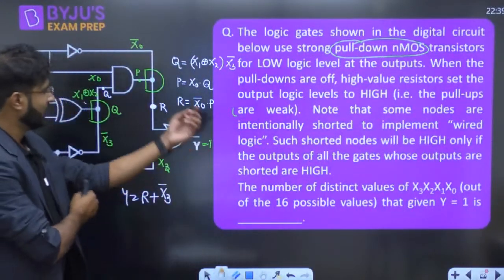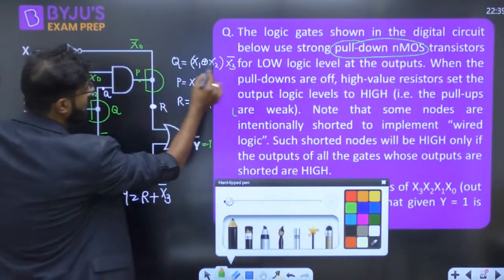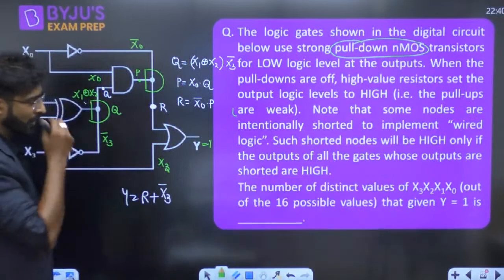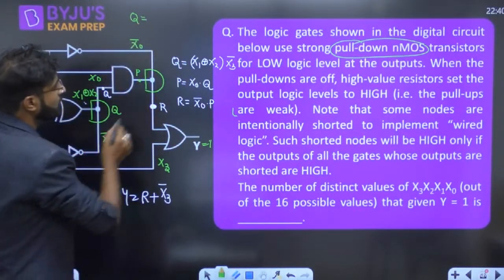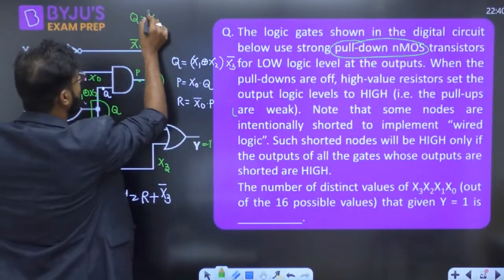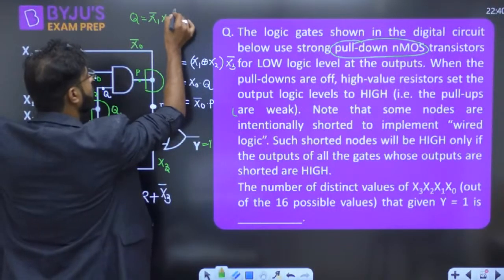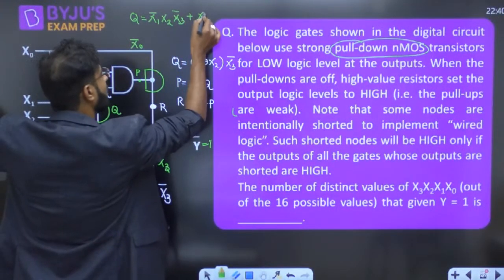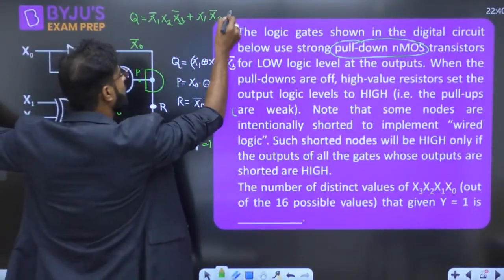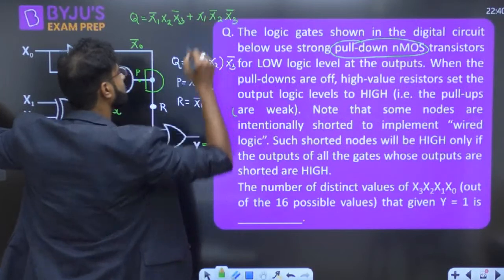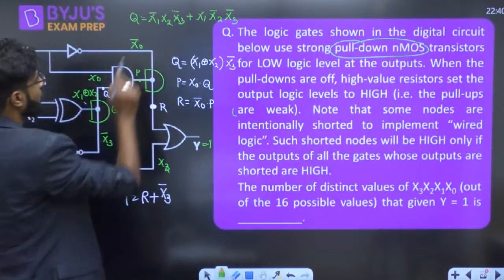Right. So look, how are we going to solve it. First, if you want to write it, the value of Q is essentially required. So if you want to solve for Q, what should be the value of Q? Q is x1 bar, x2, x3 bar plus x1, x2 bar, x3 bar. This one we can say is the XOR. So Q we know that.